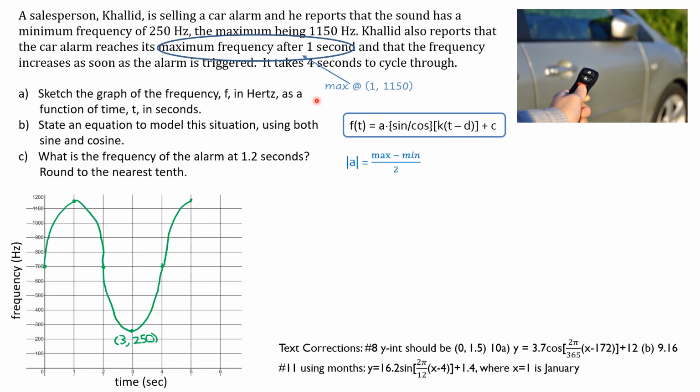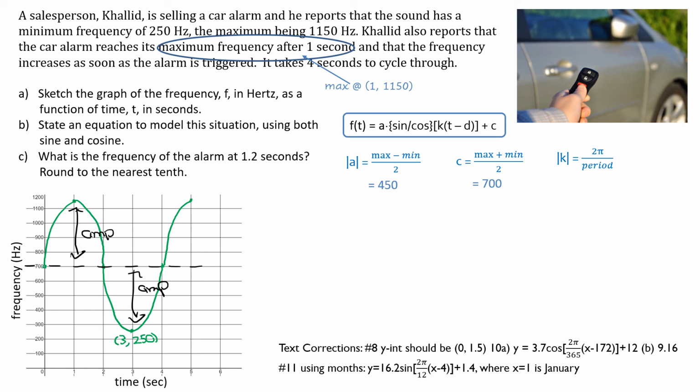So first, A, the positive A value we're going to use, or the amplitude. And you could see that by looking at the graph. If you do a little dotted line across your equation of the axis here, you don't have to actually do the formula calculation. The amplitude, if you remember, is this distance from a max or a min to the equation of the axis. So that is 450. That's what the amplitude is. The C value, I just drew a dotted line right there, or you could use the formula. The C value is 700.